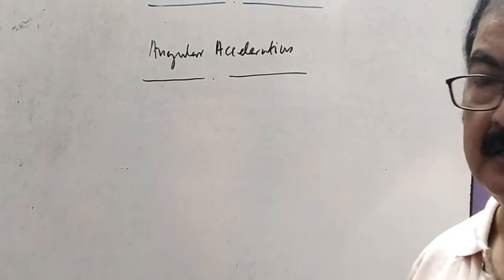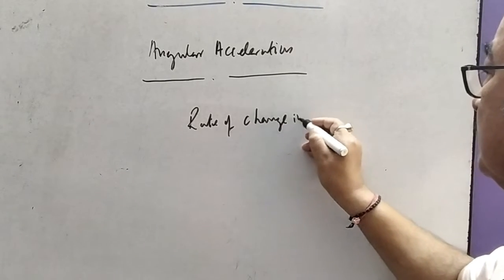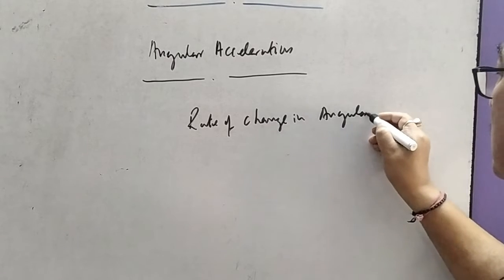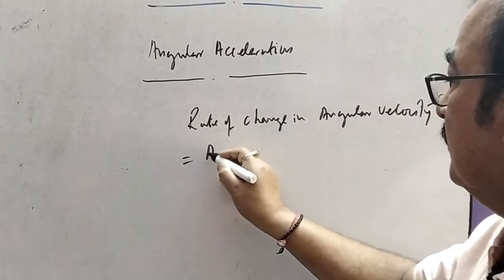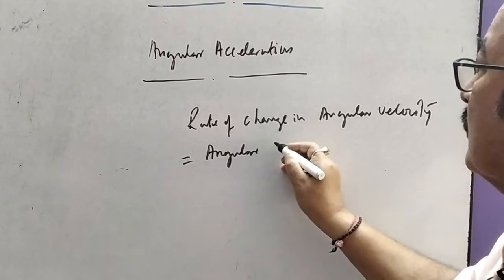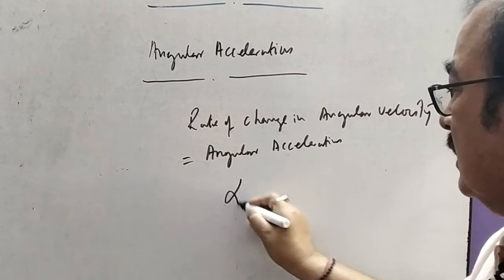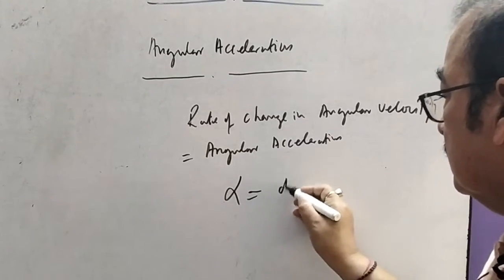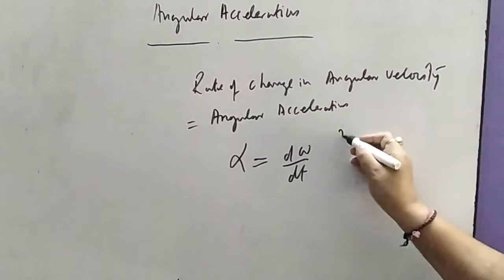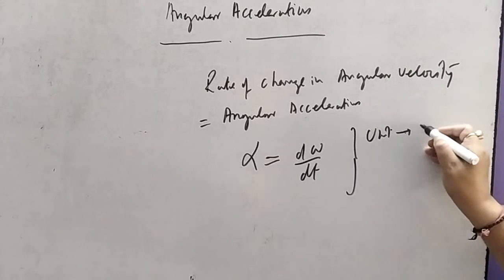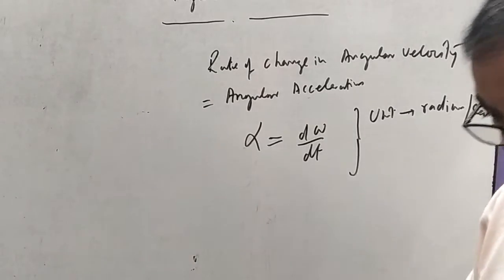Very simple, the rate of change in angular velocity gives angular acceleration. It is denoted by alpha equal to d omega upon dt, and its unit is radian per second square.